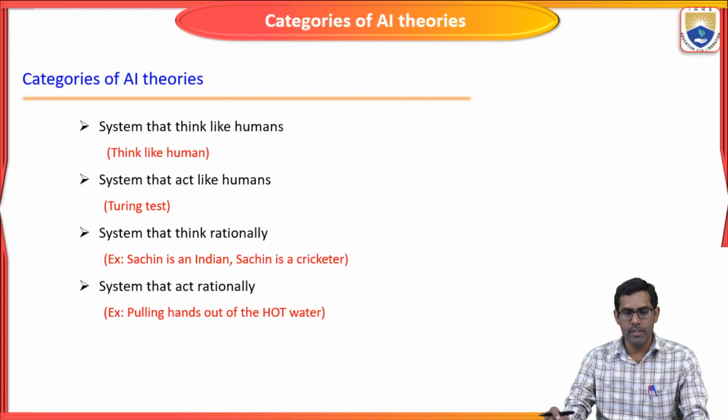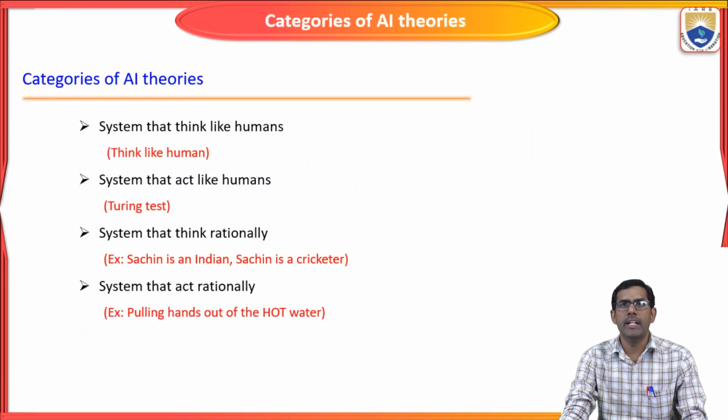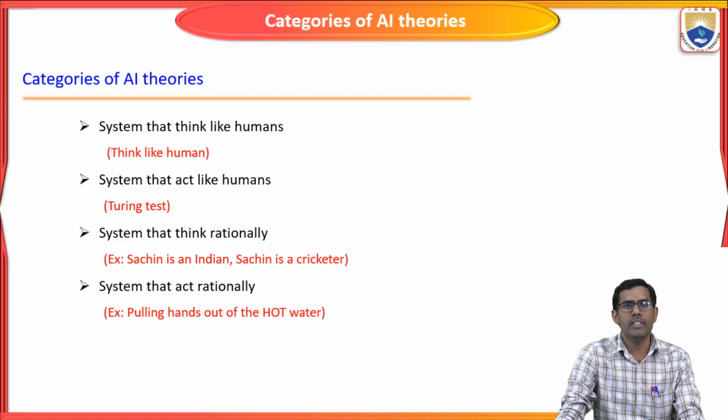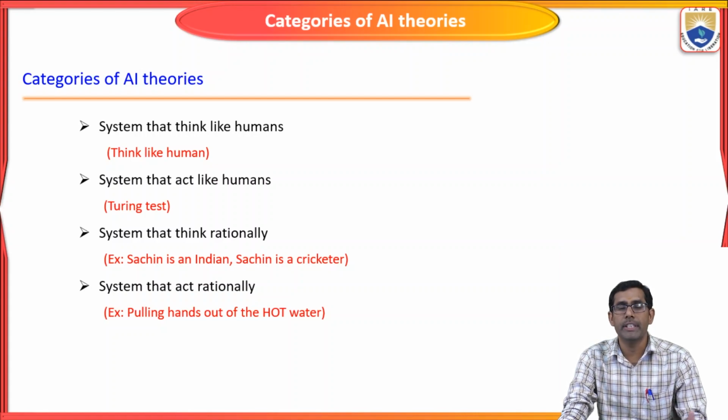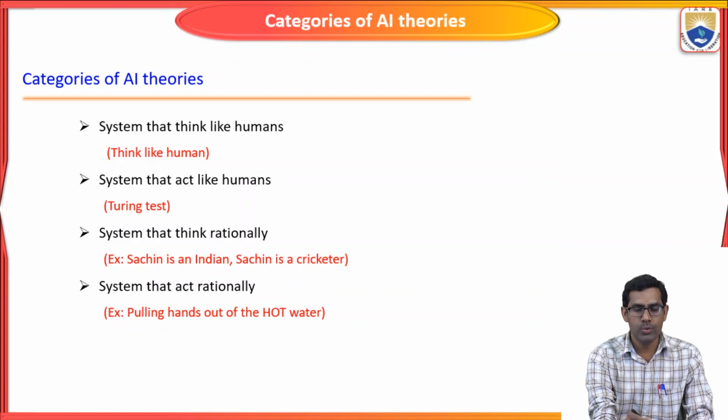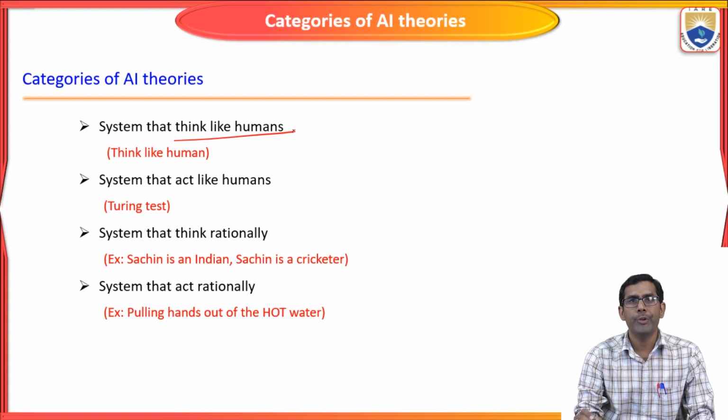Let us start with the various categories of AI theories. So what are the various categories of AI theories? While making an artificial intelligence system for solving some particular problems, or giving it a certain task to solve, we have to ensure that the system should think like a human.